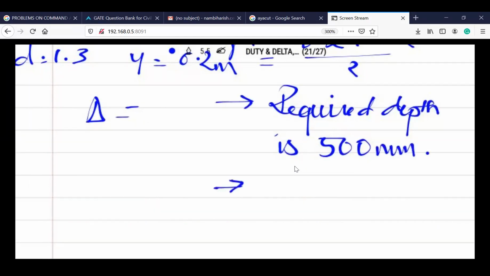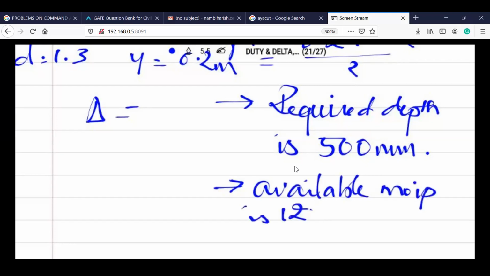And available moisture is 120 mm. That means this is the moisture which is required for the soil. The soil requires 500 mm, or the field requires 500 mm, but there is already a pre-existing moisture of 120 mm. Now what will be the delta? Depth of water required.